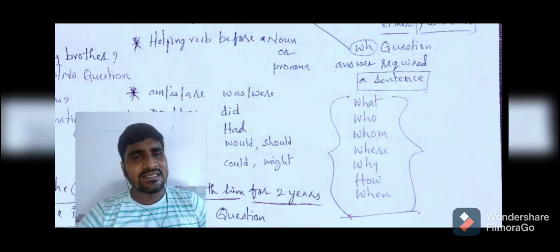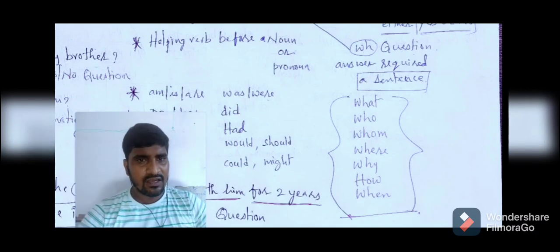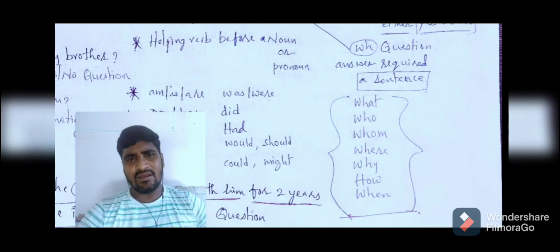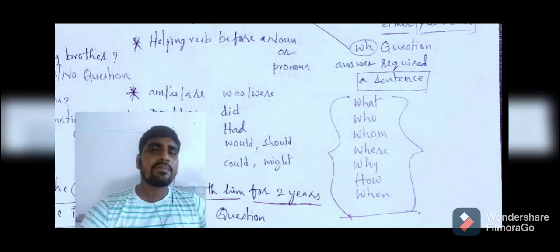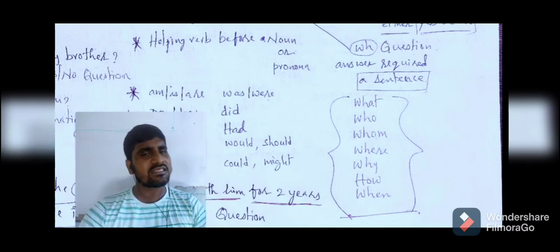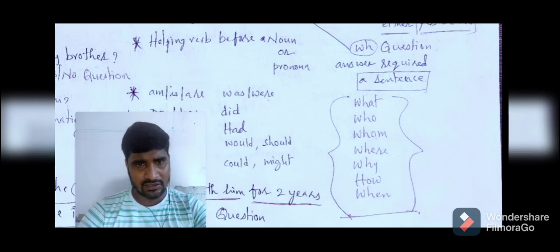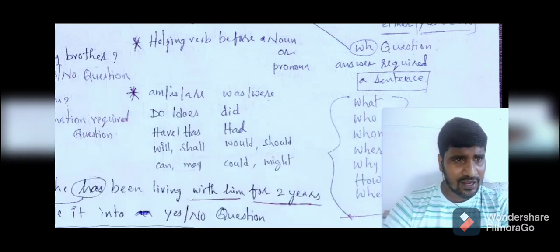Or, in the sentence, the underlined part indicates information, a reason, a time, a place, or a receiver. That depends on the sentence. By going through that sentence, we have to use the suitable WH word. So for this, let me give you one example.